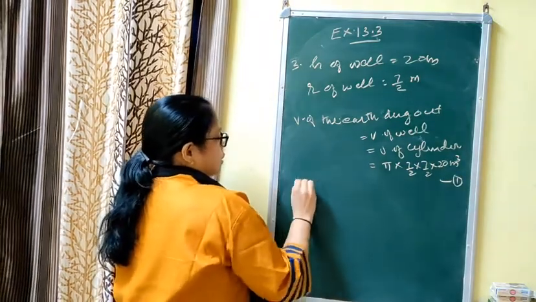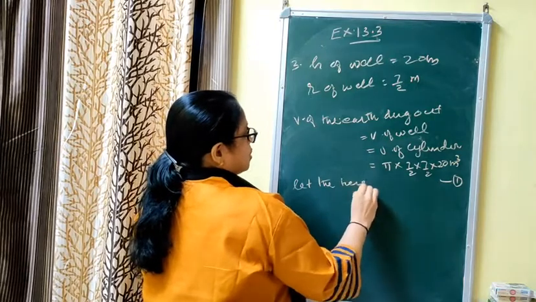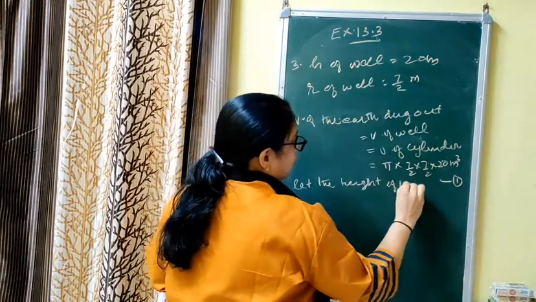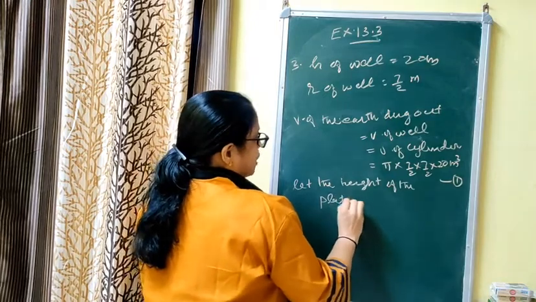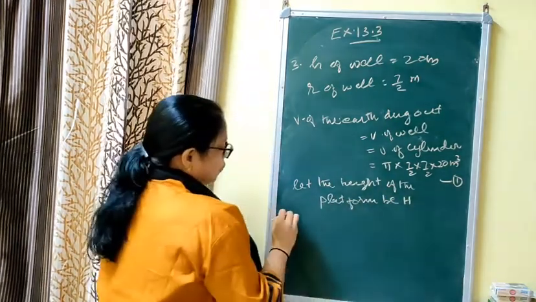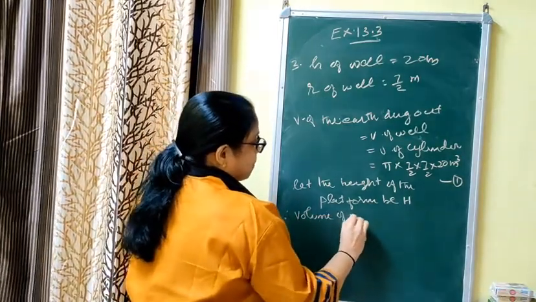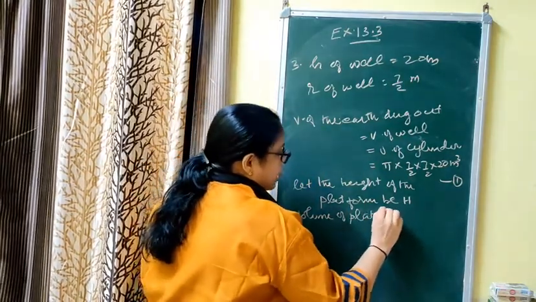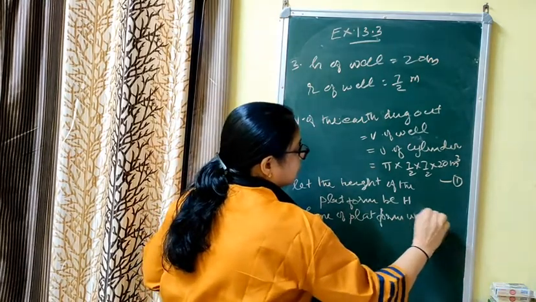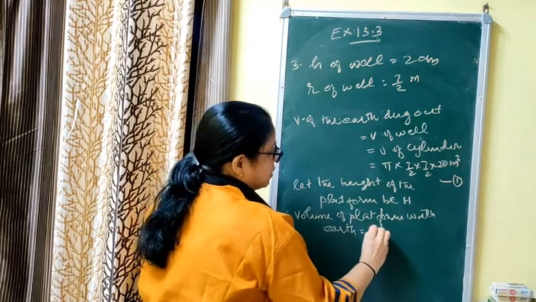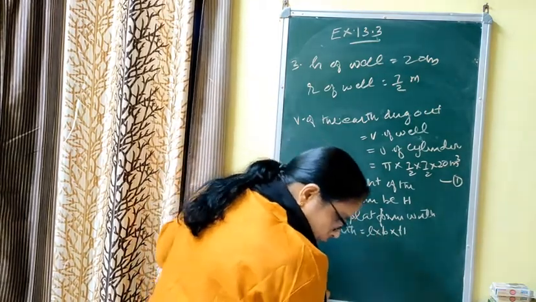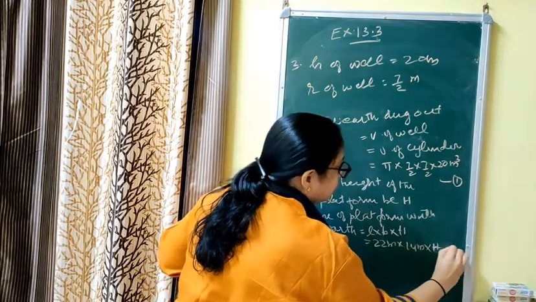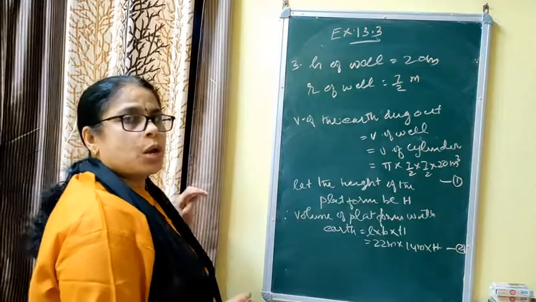Now second, let the height of the platform be capital H, because we already took small h for the well. For the volume of the platform with earth, it is equal to L into B into H, that is L into B into capital H. L is given as 22 meter, B is 14 meter, into H. But you know that the volume of the earth dug out is the same as the volume of the platform with earth.